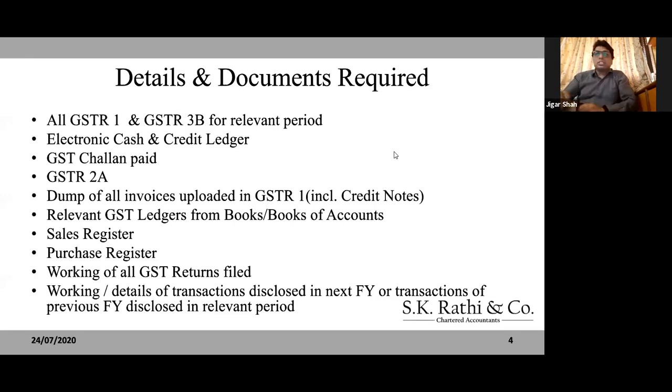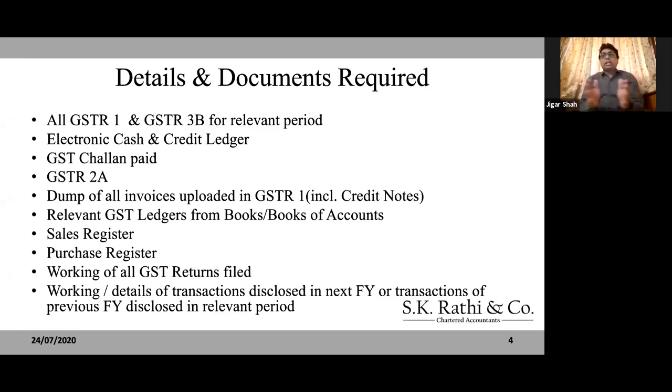Sales register, purchase register, very basic. Workings of all GST returns filed: just ensure that the workings done for filing 3B and GSTR1 are with you at one place, along with the working and details of transactions disclosed in the next financial year, or transactions of the previous financial year disclosed in the current relevant year.